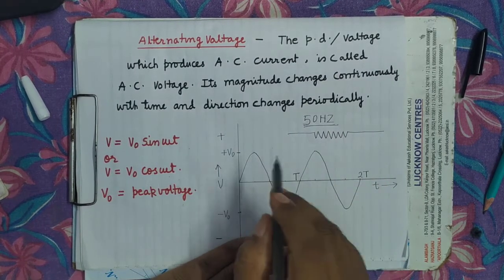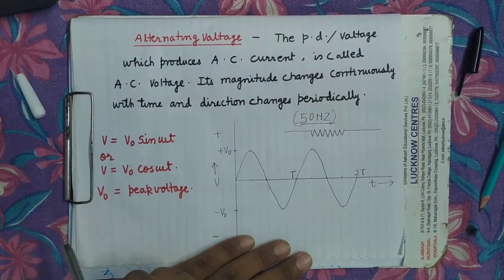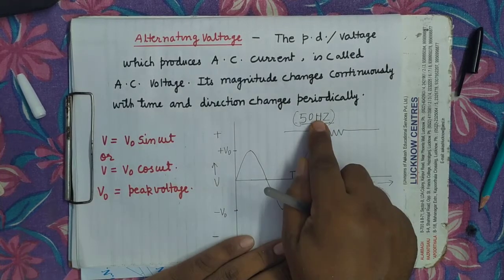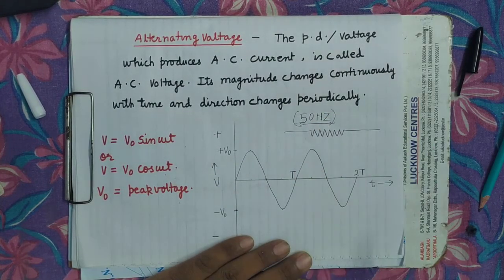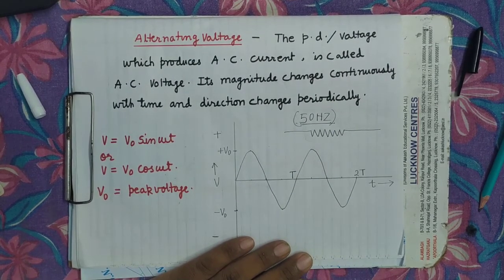It is not possible that the voltage you are applying has a frequency of 50 hertz and the current produced because of this voltage is of 60 hertz. Both will have the same frequency. It is clear? The frequency of the AC current will be the same as the frequency of the AC voltage applied across the resistor.